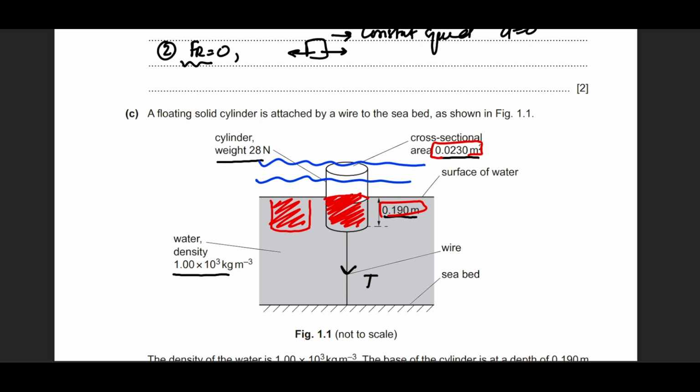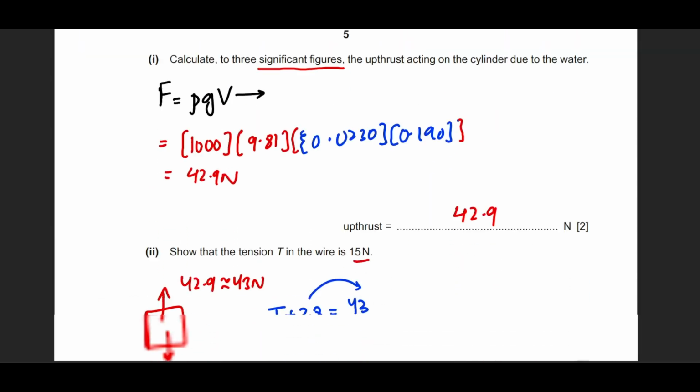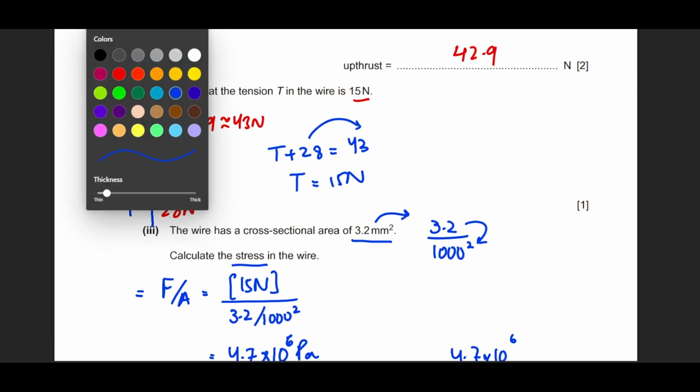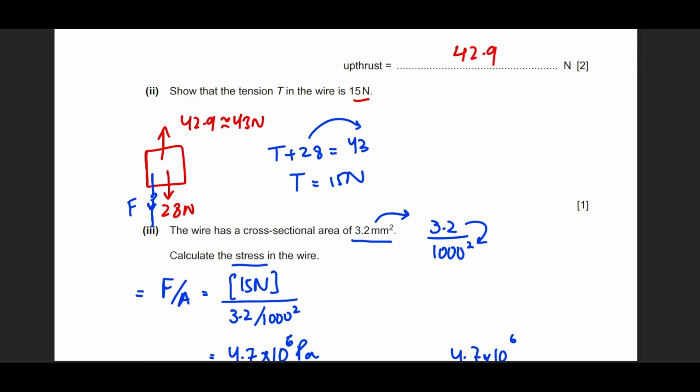You see, if you use the upthrust formula again, rho GV, you realize that volume was actually equal to cross-section area multiplied by the depth or the height or the length of the cylinder. When you do that, your length of cylinder is now increasing. So if you increase the height that is inside the liquid now, the value of volume increases and it increases the upthrust. Now, if the upthrust increases, if you go back to the system's balance, the upthrust previously was 43. Now it is increasing.